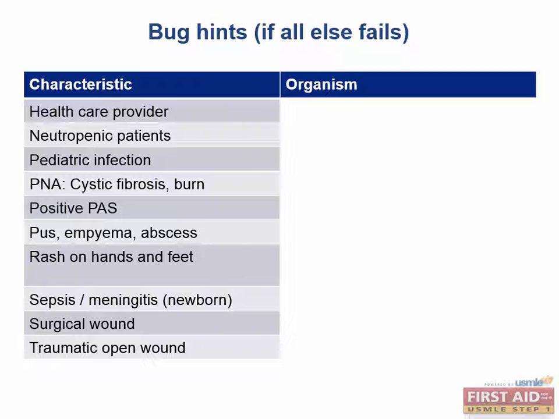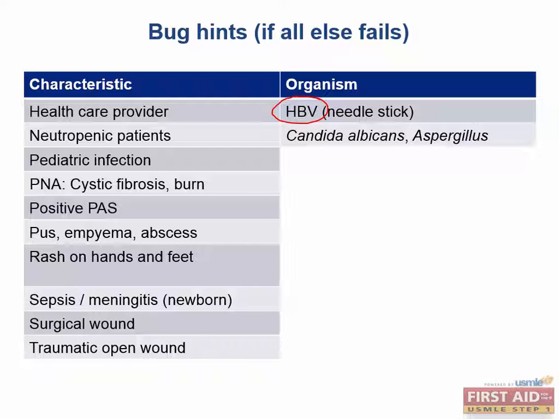Continuing on, what infections would a healthcare provider be at risk for? They would be at risk for needle stick injuries, and what are we thinking about with this? We'd be worried about hepatitis B virus infection, among other viral infections, but hepatitis B being the most high yield. What about a neutropenic patient? What infections are you worried about with this type of patient? We're worried about fungal infections, including Candida and Aspergillus.